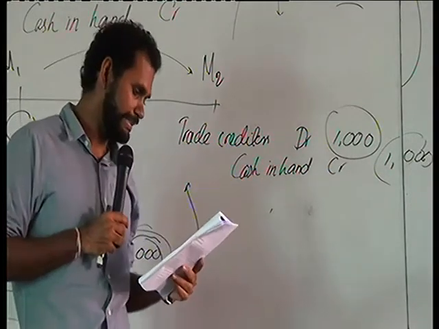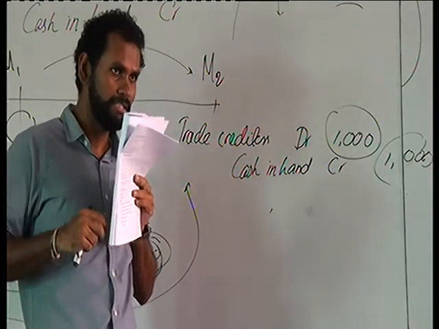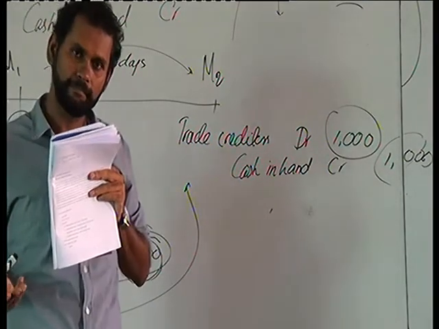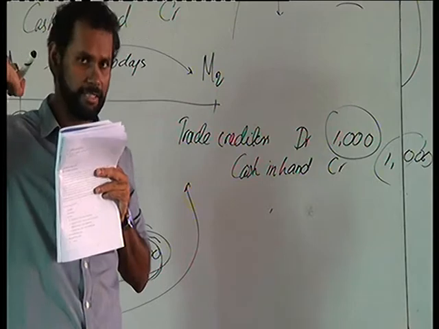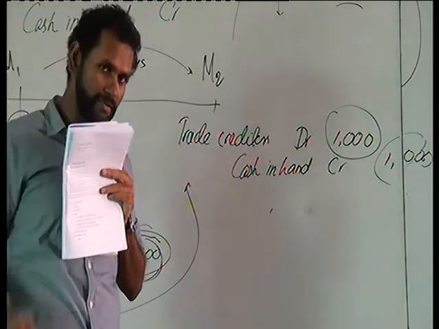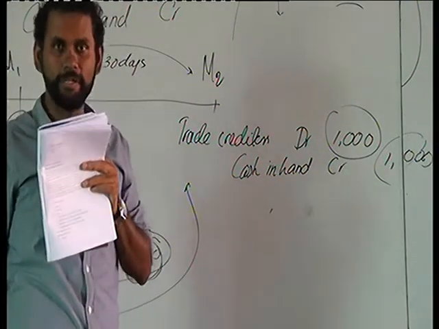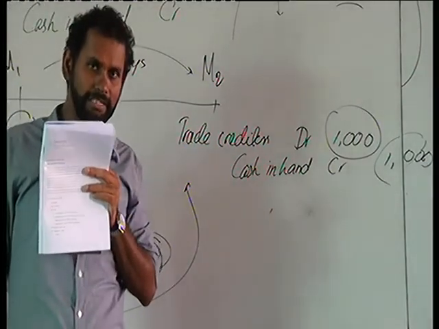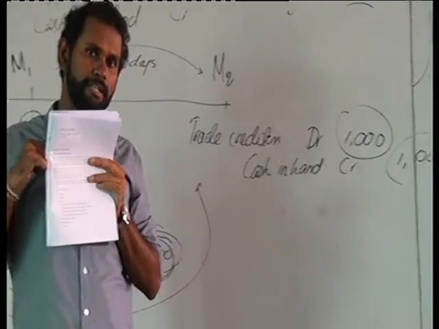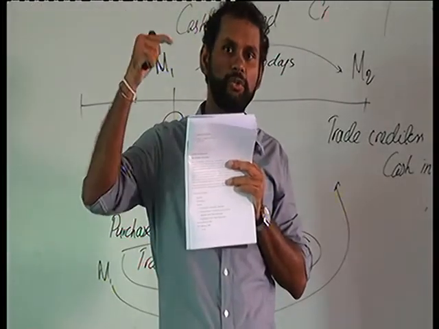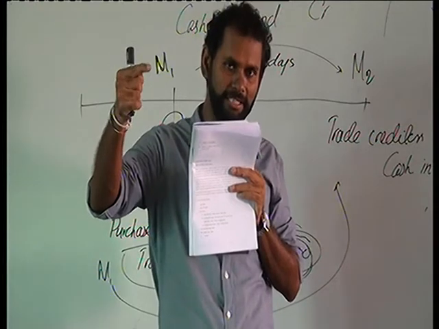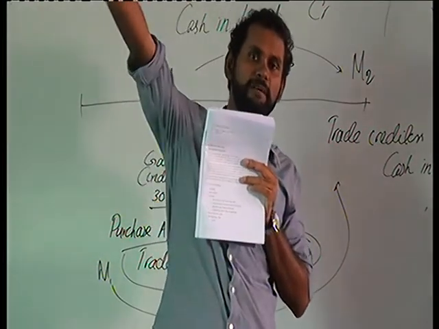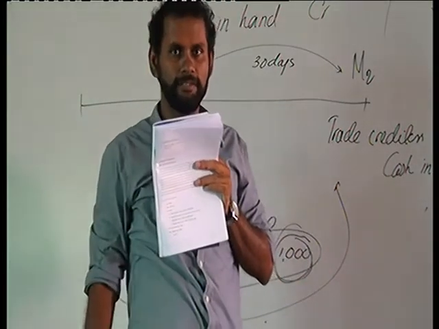So if you look at this receipt from debtors, is it going to reduce one of our assets? We know that one of our assets got increased. That's fine. Is it going to reduce one of our assets? Yes. What is it? Trade receivables. Trade receivables is one of our assets. That is, at the time when we are selling to customers on a credit basis, we are recognizing an asset saying that, okay, we will receive this money at a future date.